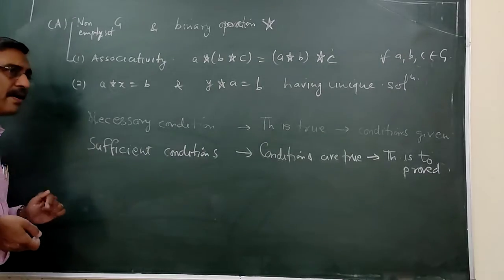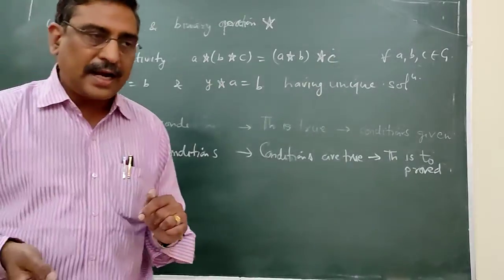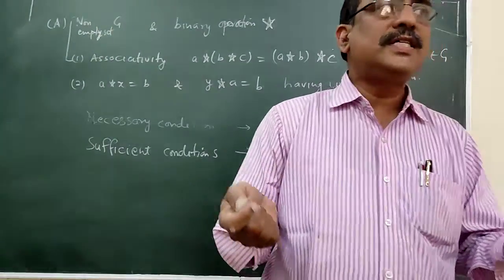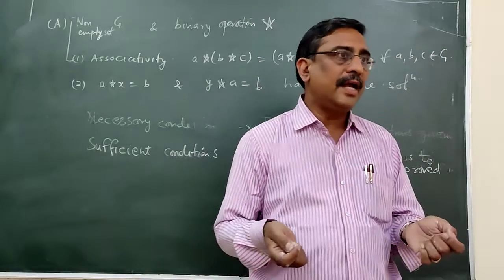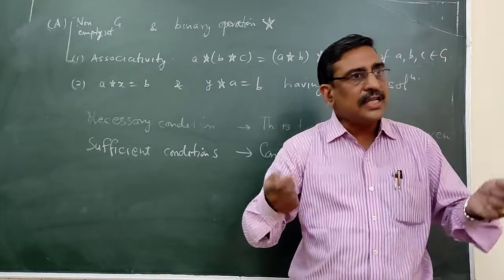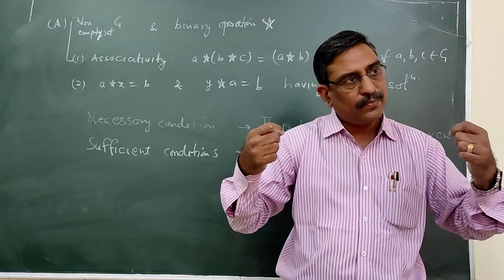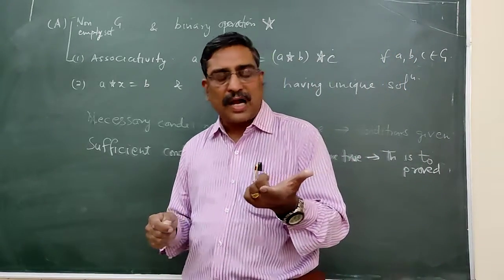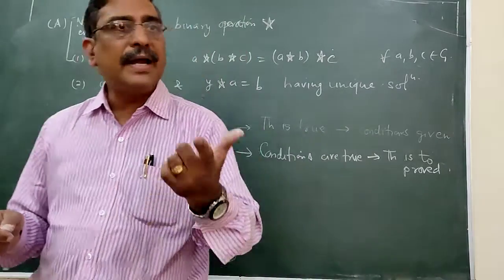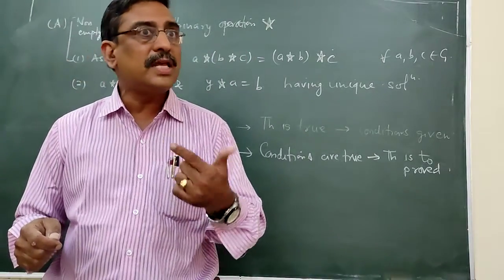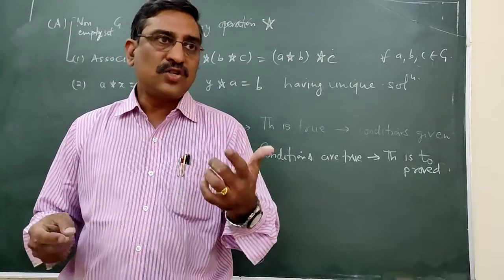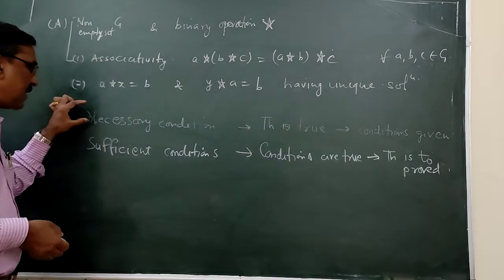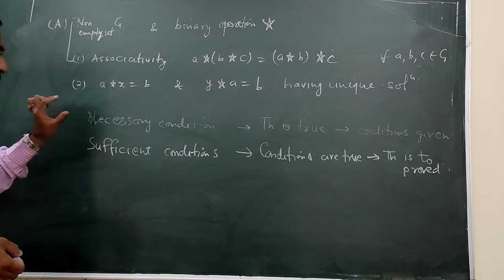And the third example: if the heartbeat of a man ceases, what will happen? It is both a necessary and sufficient condition. Why? Heartbeat ceases means the man dies, and the man dies means heartbeat ceases. So from these three examples, we can understand the necessary and sufficient condition very well.